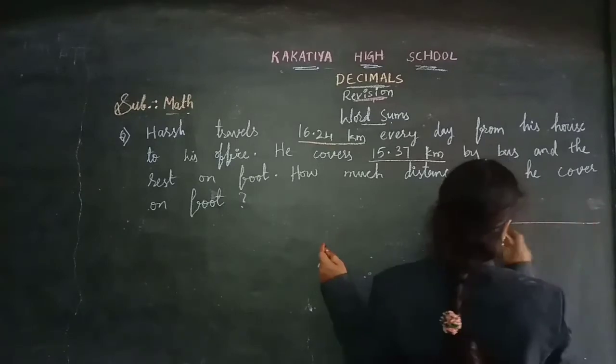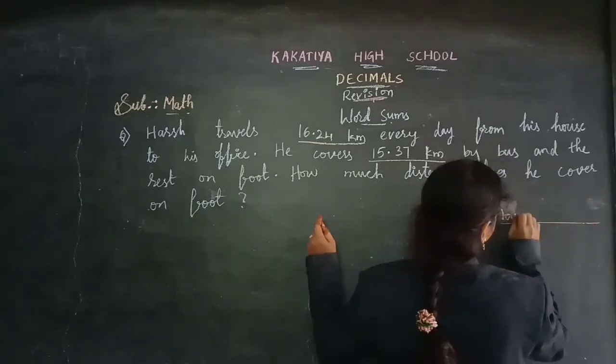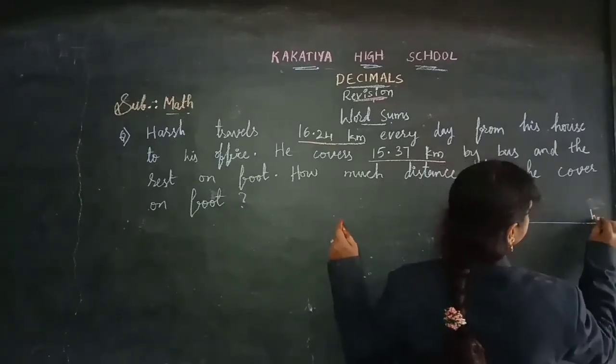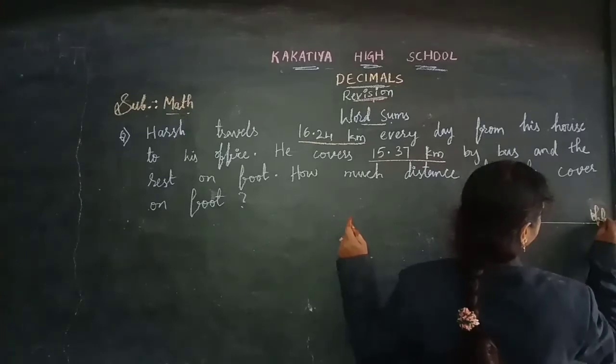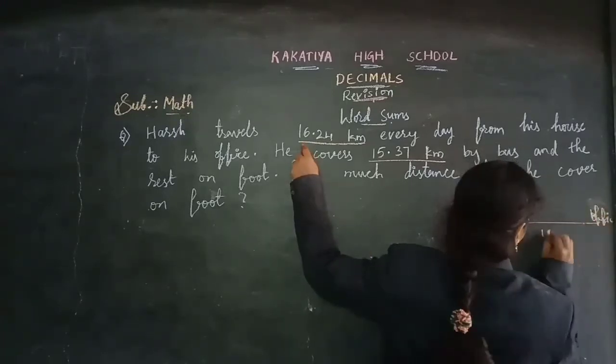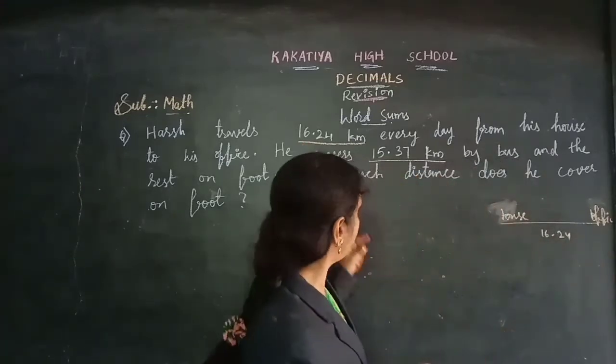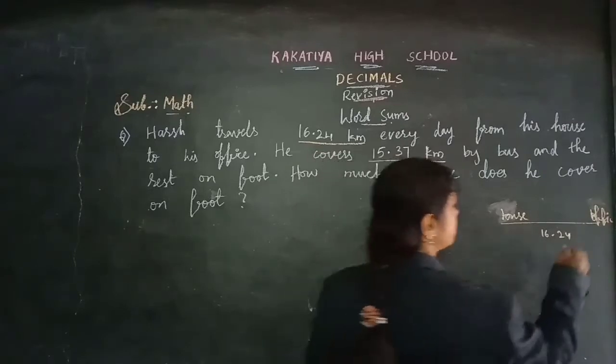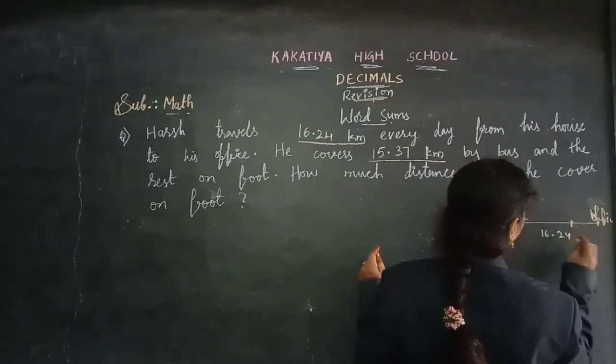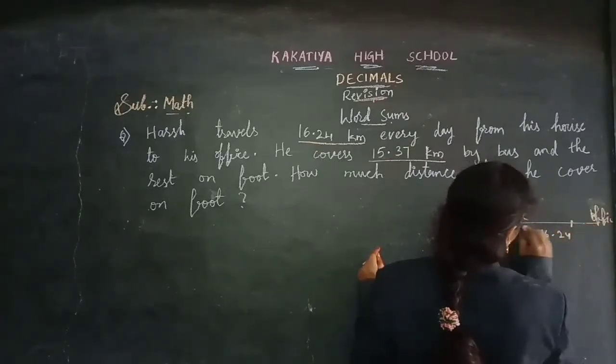This is the house and this is the office. So this total distance is 16.24 kilometers, and in that he is traveling by bus.